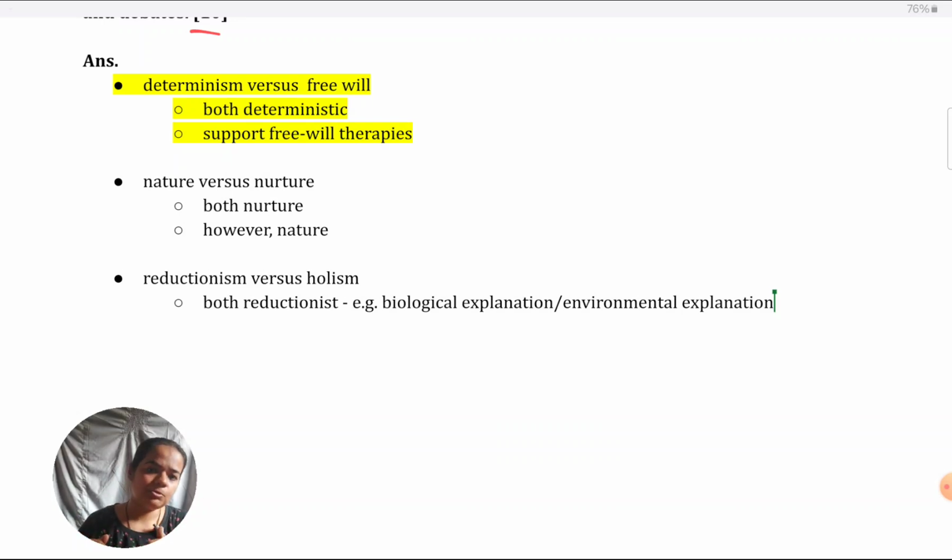So that part is ignored. So again, it becomes reductionist. Or you could also give psychic explanation, if you have learned about it, because as such it's not in the syllabus. Psychic explanation, I mean psychodynamic, Freud's explanation.